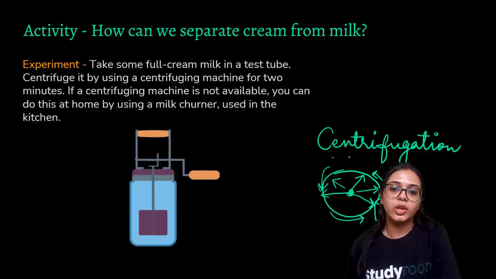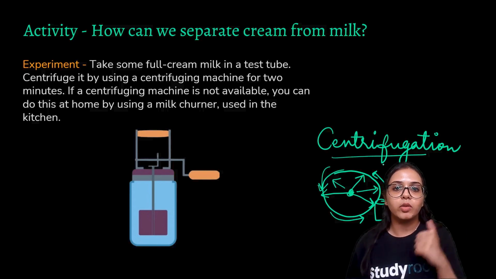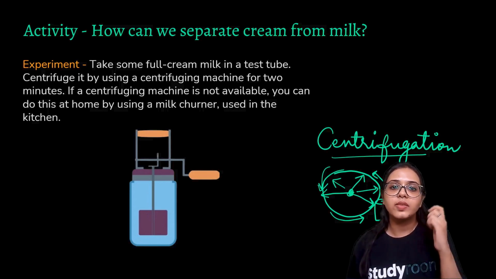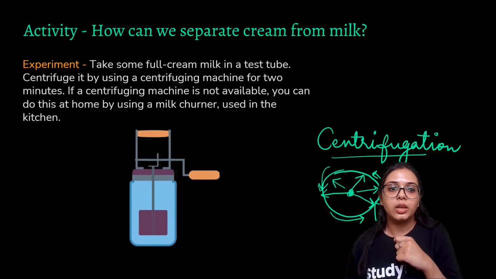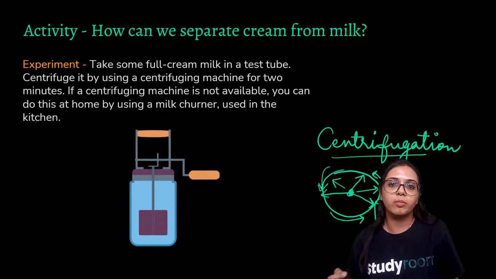So in centrifugation, when we have to separate cream from milk, we take some full cream milk in a test tube and we centrifuge it using a centrifuging machine for 2 minutes. This is how a centrifuging machine basically works, okay? And if a centrifuging machine is not available, then you may do this at home by using a milk churner. So this was basically how cream was separated from milk.